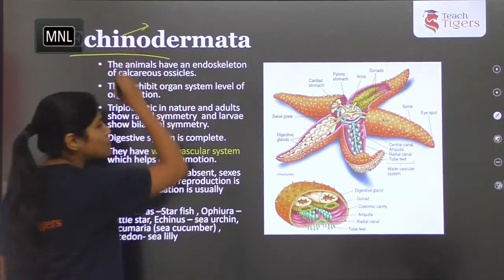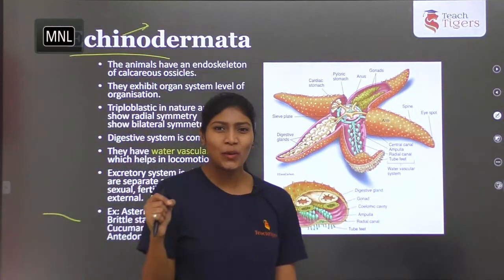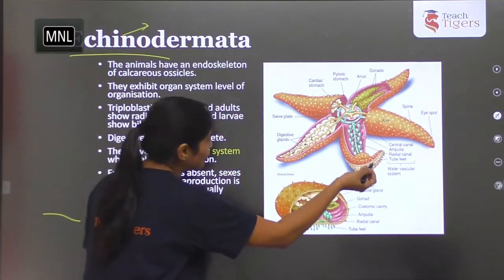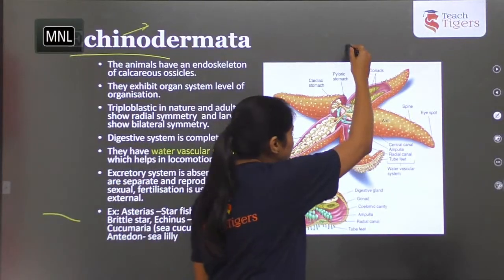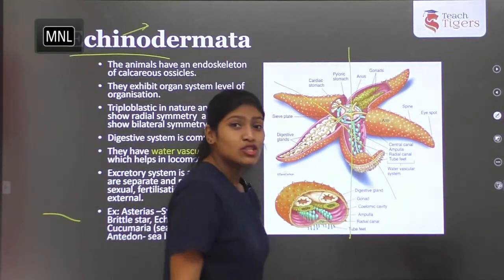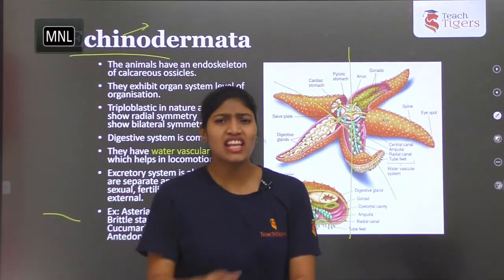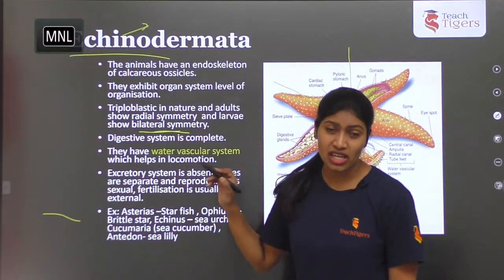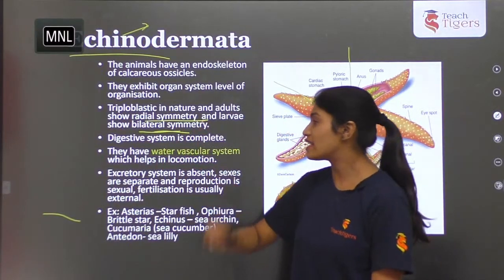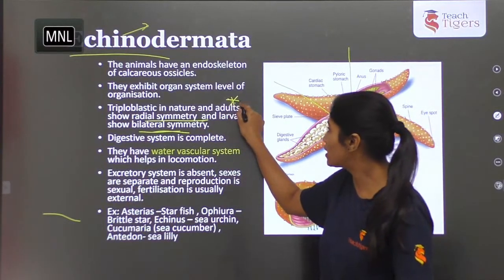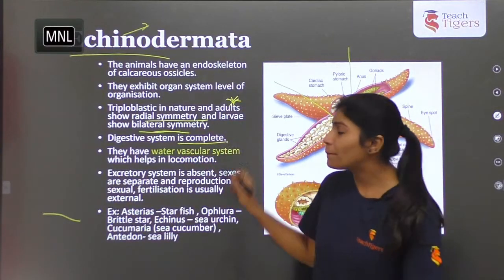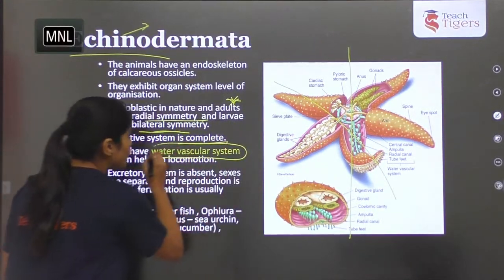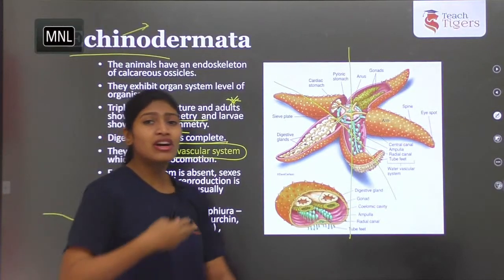Fine. Next, Echinodermata. Echino means spines. Okay, spine-bearing organisms are echinoderms. Example, you can see starfish. This one, if you see here, exhibits radial symmetry. So adult echinoderms exhibit radial symmetry, whereas generally they are bilateral. So they exhibit bilateral symmetry, with exception cases where adults exhibit radial symmetry. This is one more important point. The digestive system is complete and they exhibit a water vascular system. The water vascular system is for locomotion and it helps in excretion as well.